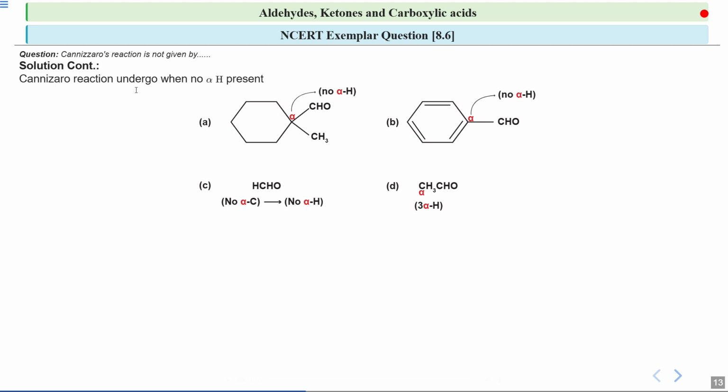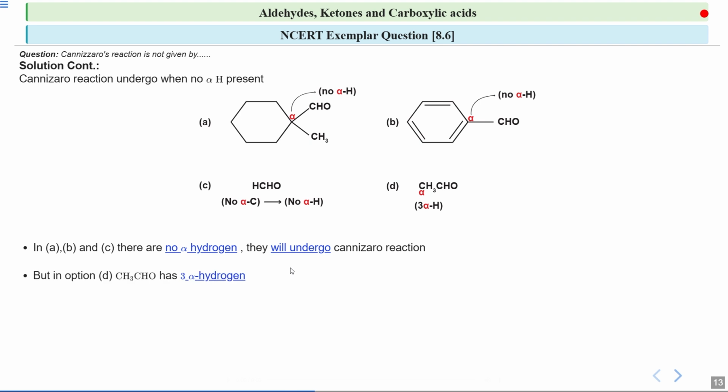So the Cannizzaro reaction occurs when no alpha hydrogen is present. If you see in A, B and C, there is no alpha hydrogen, so they will undergo the Cannizzaro reaction. But in option D, that is CH3CHO, there is alpha hydrogen. There are 3 alpha hydrogens. So I can say that this fourth one, the D part, does not undergo the Cannizzaro reaction.